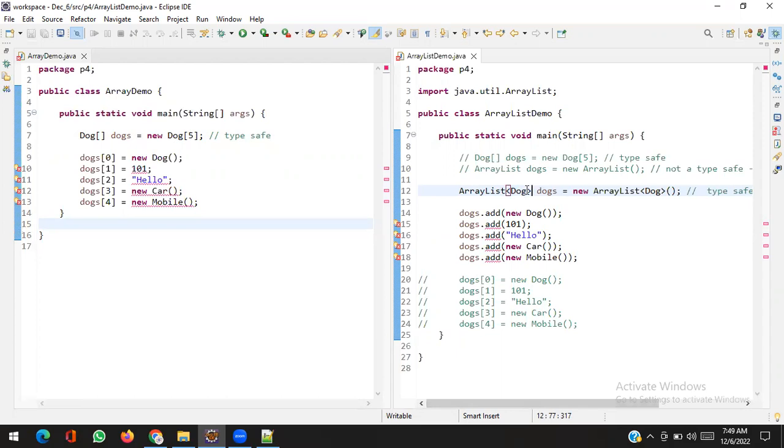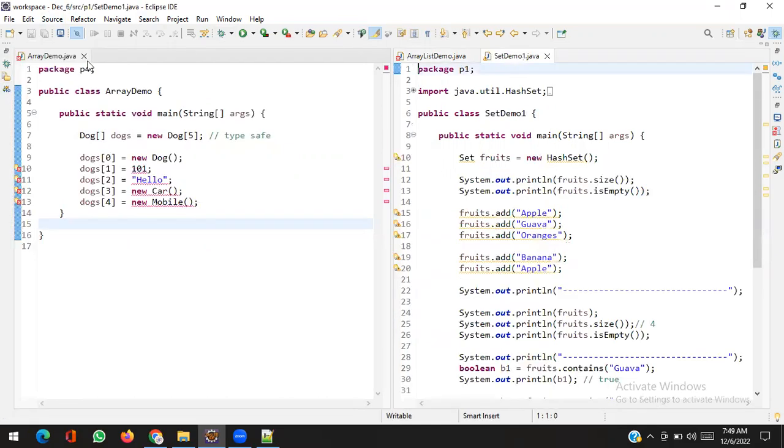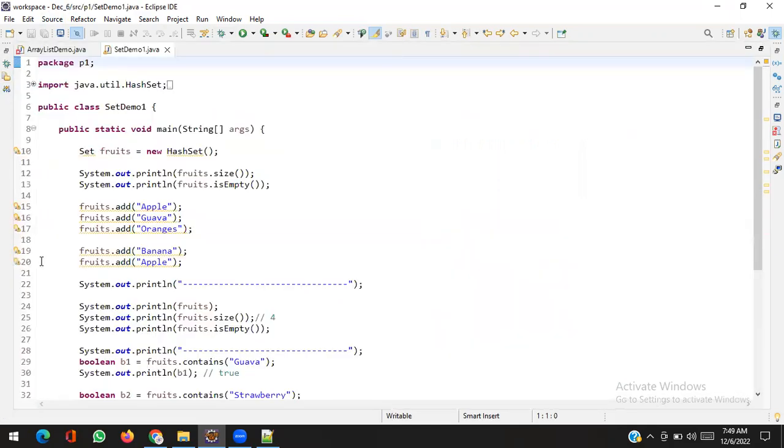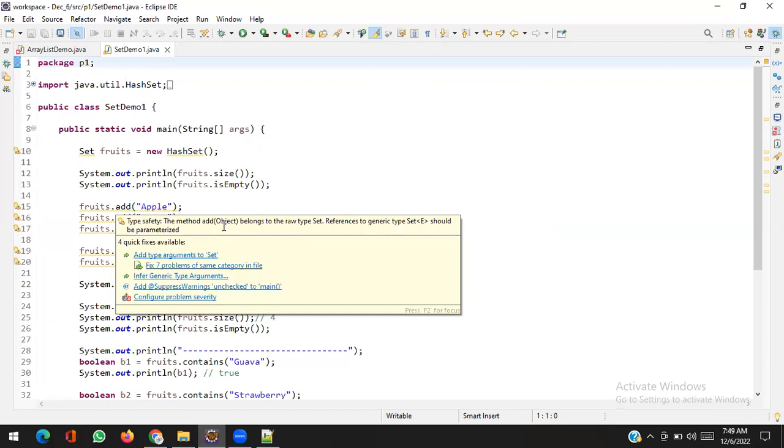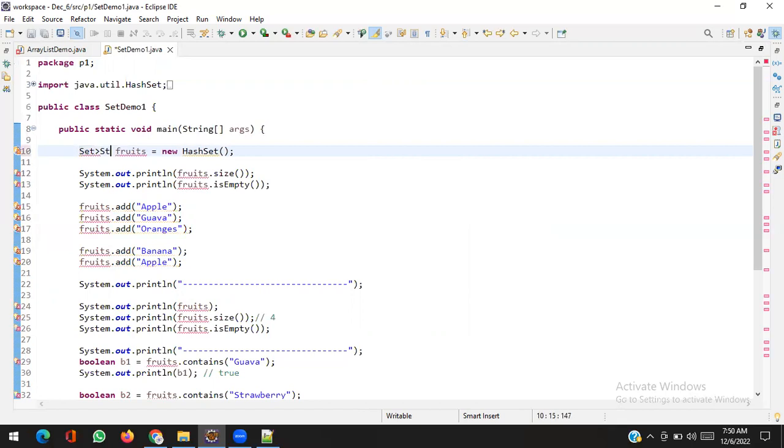So this is called generics. Okay, let's modify the previous code also. Set. Why is it giving this yellow line? These yellow lines are warnings. It says don't use raw type, basically. Use something like generic type. So I only added fruits as a string, so I can make it a string. And it's a good habit, you can do the same thing.